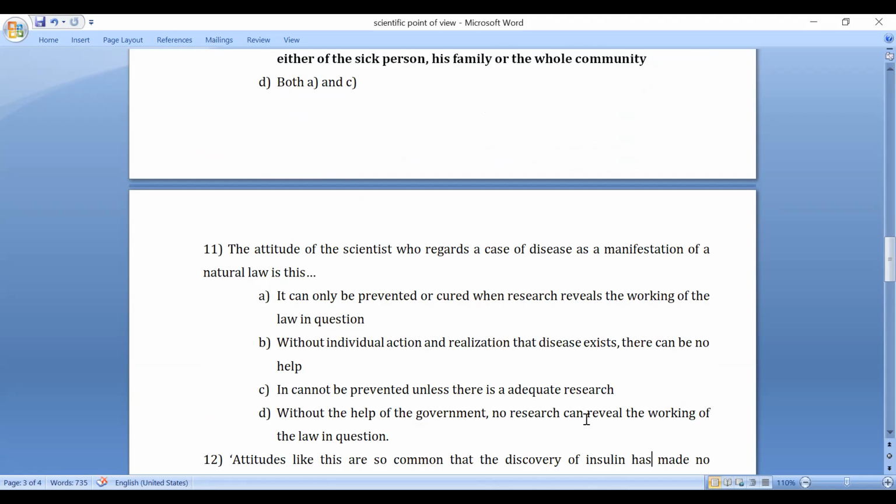It can only be prevented and cured when research reveals the working of law in the question. Without individual action and realization that disease exists, there can be no help. You must have some individual action. It cannot be prevented unless there is adequate research. Without the help of government, no research can reveal the working of the law in question. So the right answer is B.